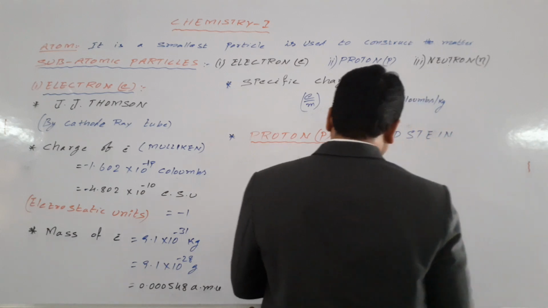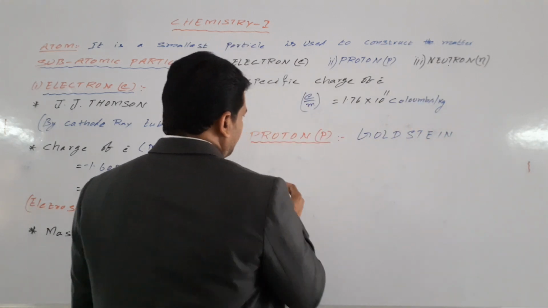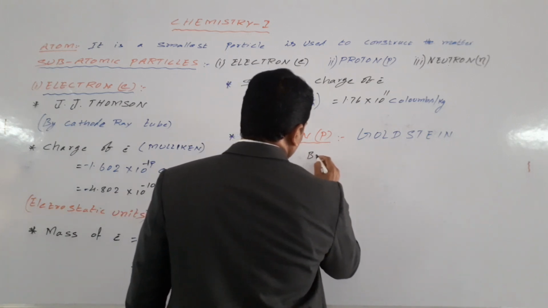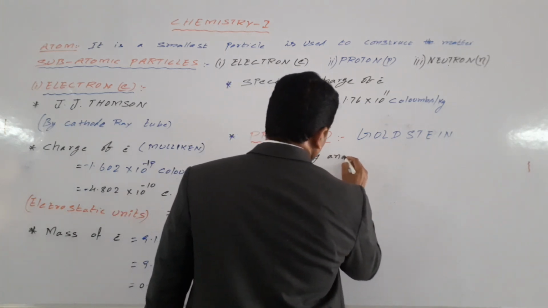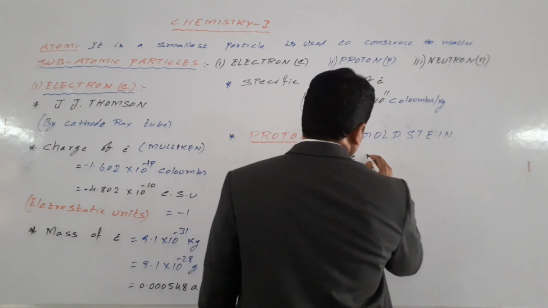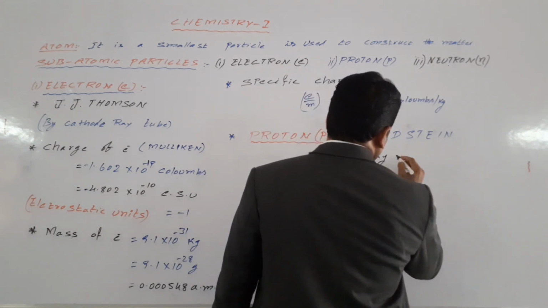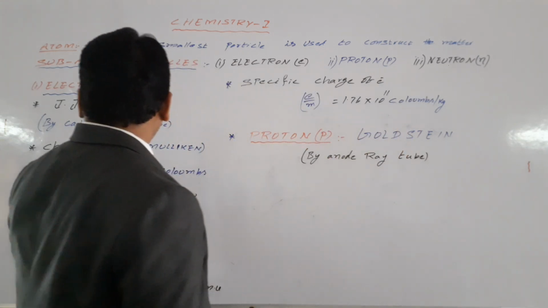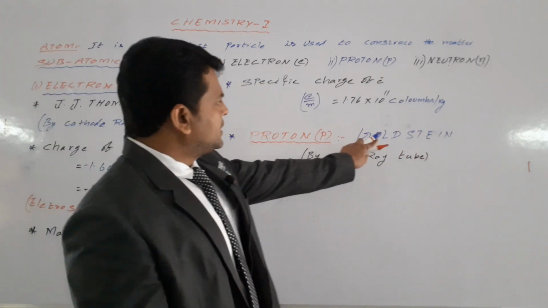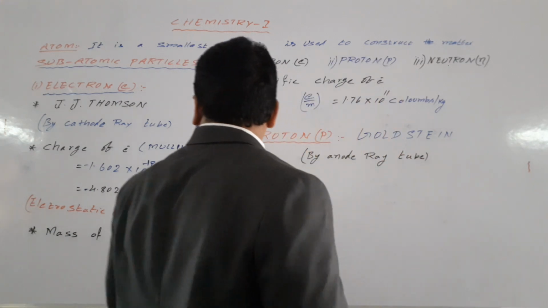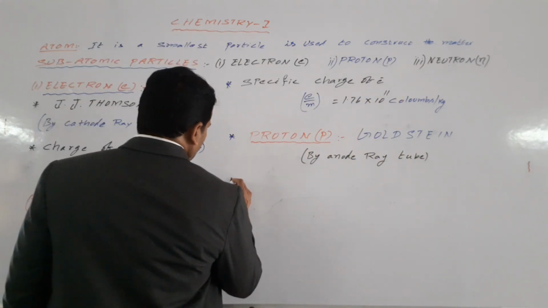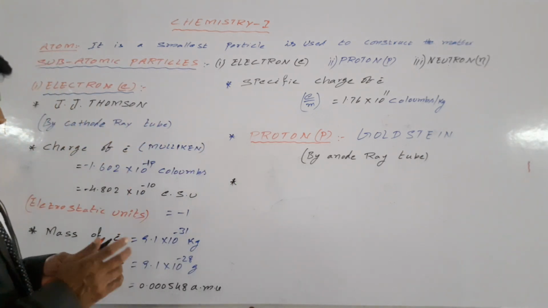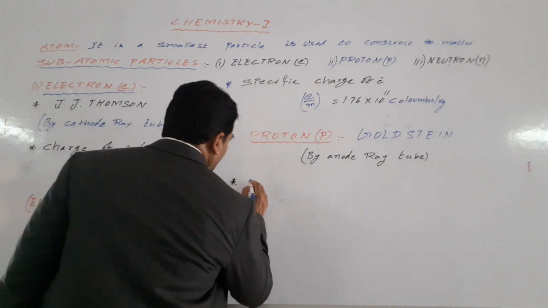Goldstein, by anode ray tube. This is a cathode ray tube and these are anode ray tubes. So next, charge of the electron, like that we have to discuss here.